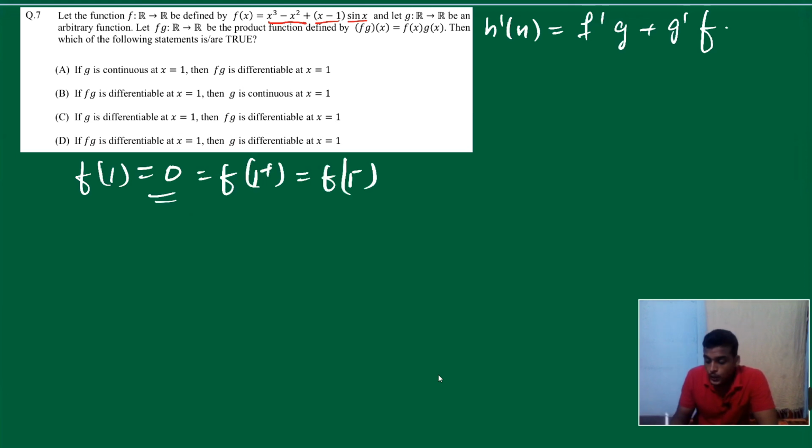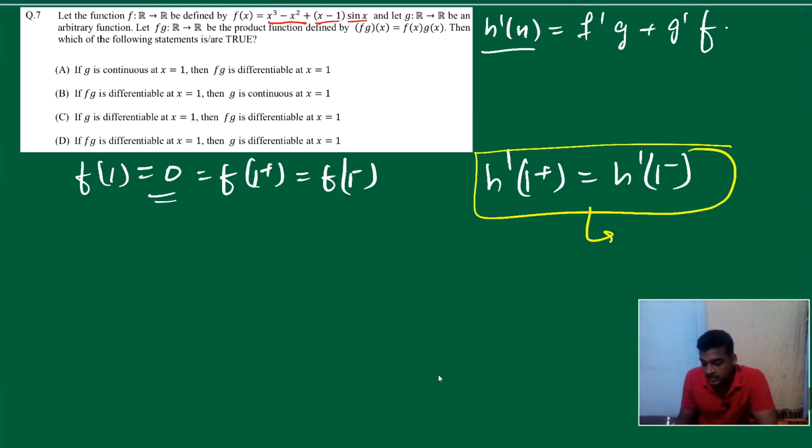Yes. Now h(x) is differentiable when we can prove h dash 1 plus is equal to h dash 1 minus. It's also called RHD equal to LHD. If anyhow we can prove this one, so we can say h(x) is differentiable. Fine or not? Fine. It's clear.